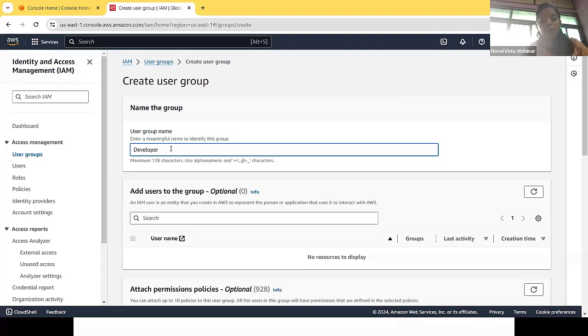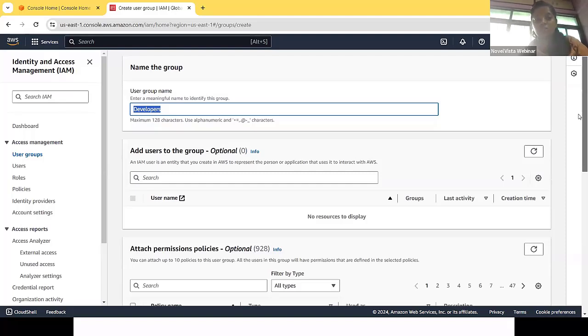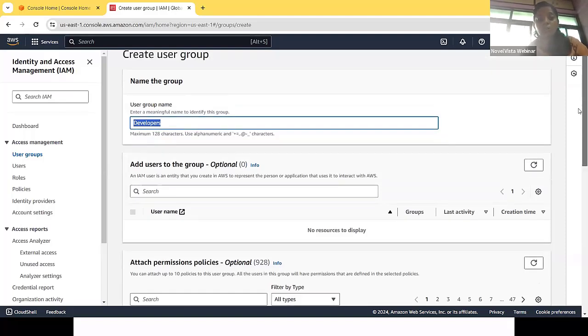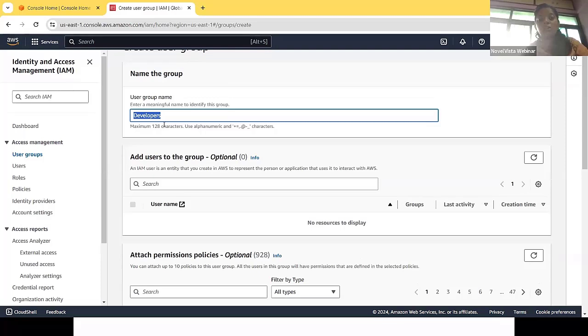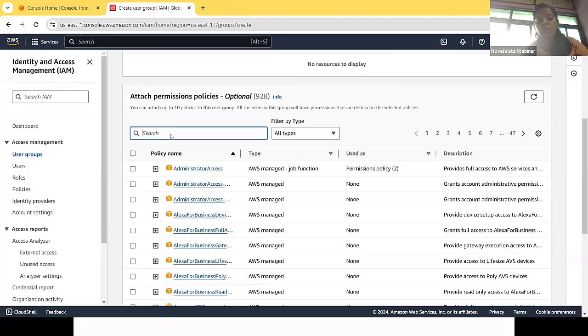If I talk about developers, all the developers require the same kind of access for AWS services. So rather than creating separate access, what I do is simple: I create one group for the developers, and in that developers group, I decide what access will be provided.